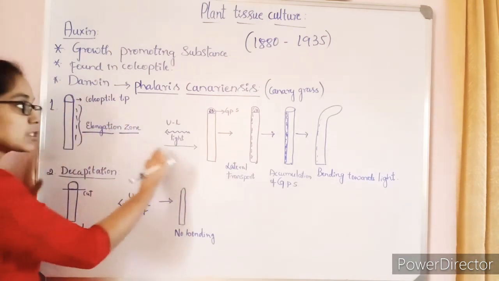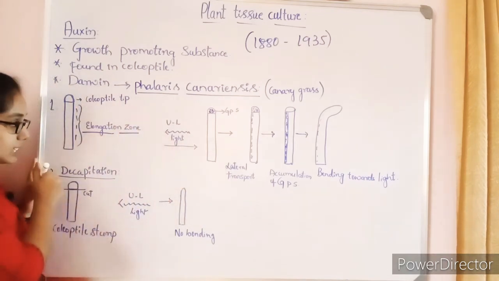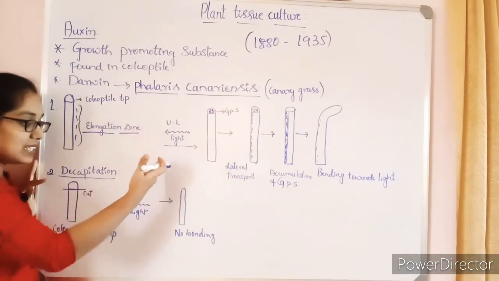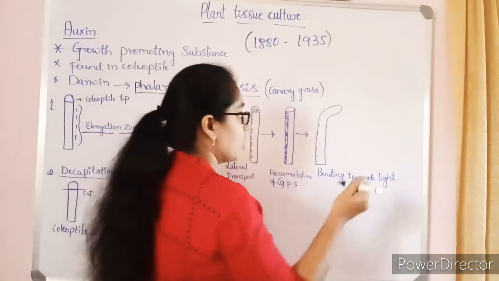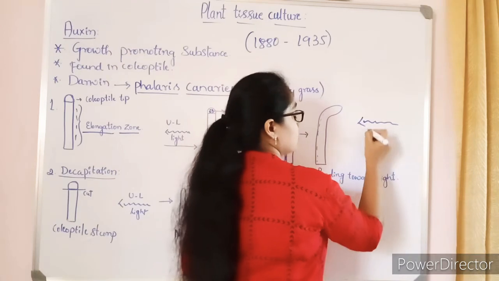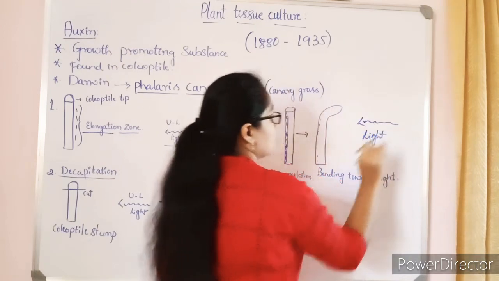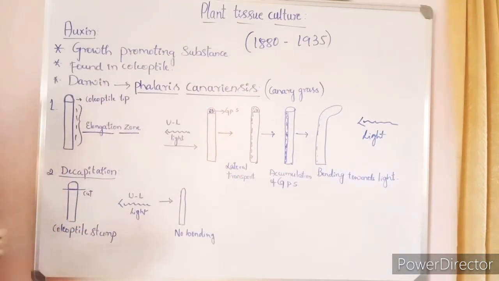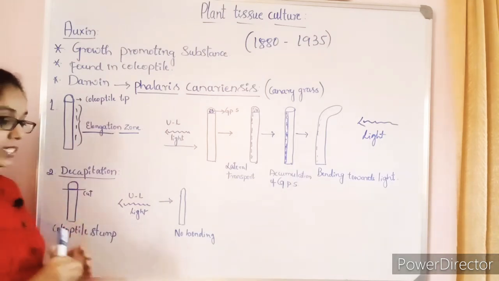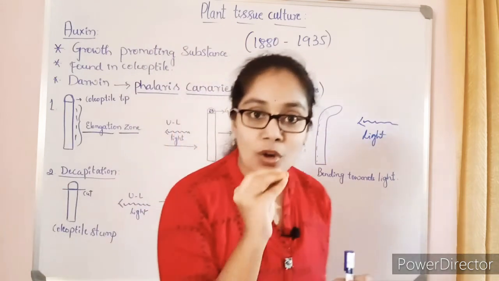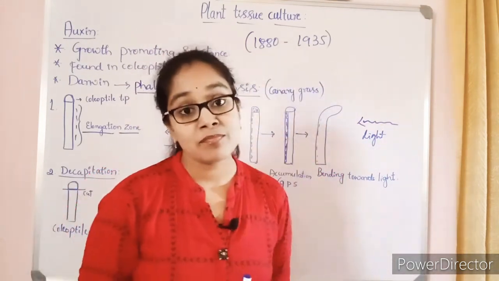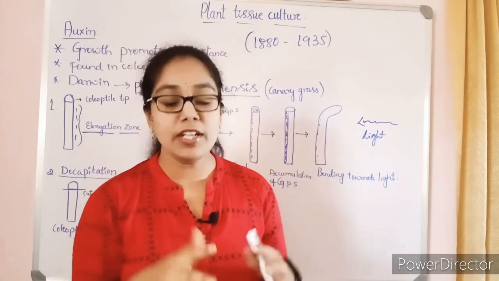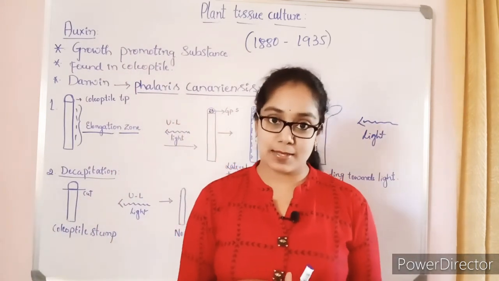When this was exposed to unilateral light, he could see the bending of the coleoptile towards the light. He found there is something inside the coleoptile making it bend towards the light, but he didn't know what exactly the substance is.